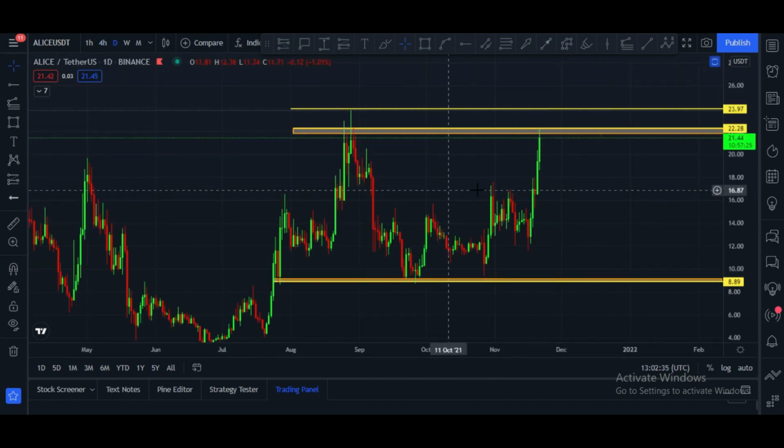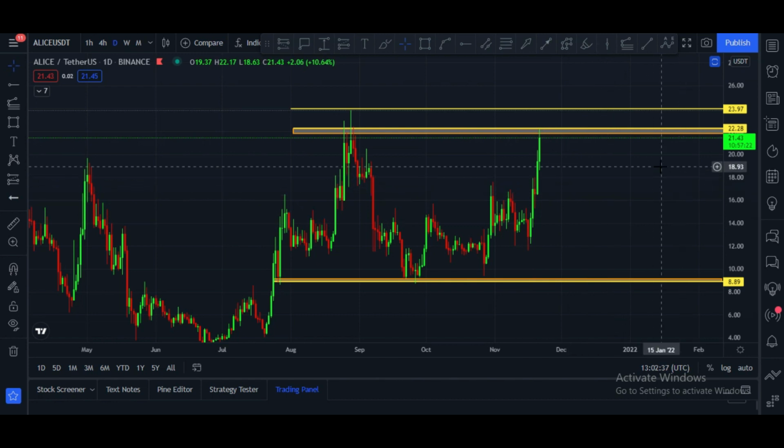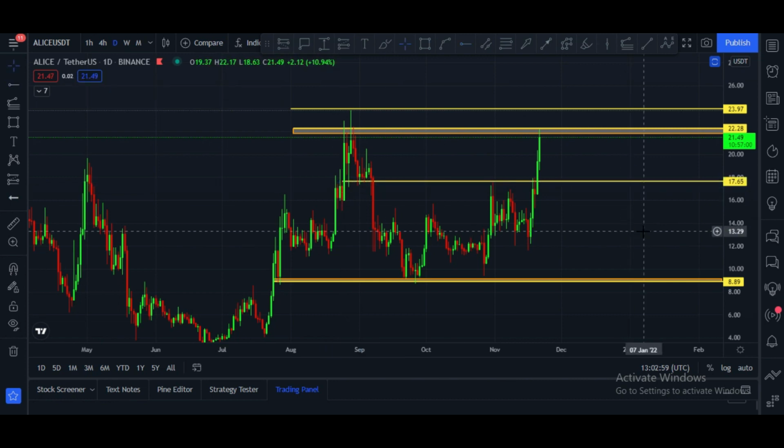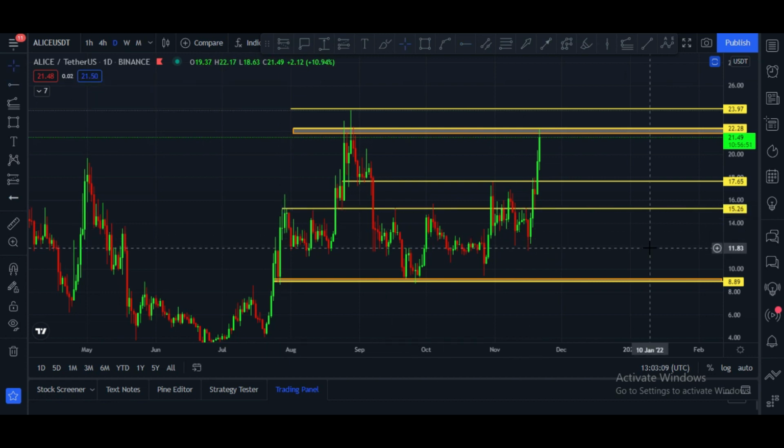And let me please show you the daily chart. Here you can see it is extremely bullish and it is at $21.43 right now. First resistance is at $22.28 and second resistance is at $23.97 price area. And if it is rejected from that zone, in that case there will be big support at this price zone, which is at 17.65, and after that the second support area will be this area, and it is very important support, 15.26.